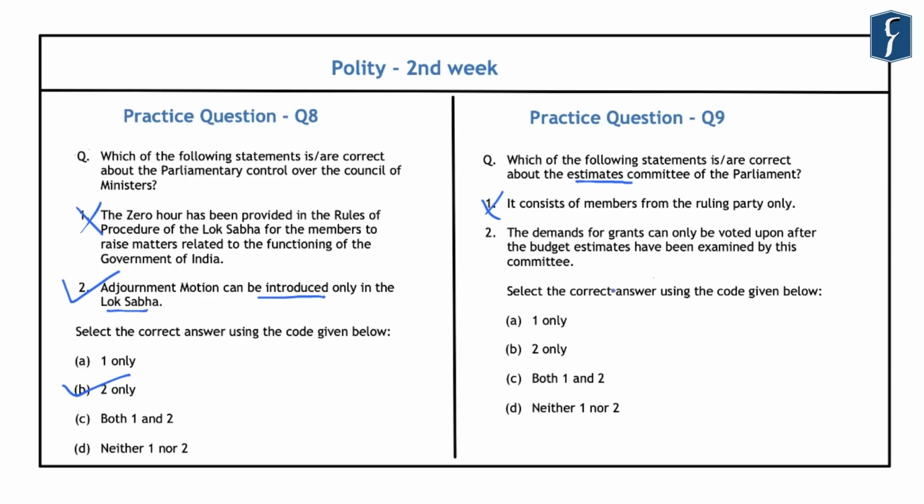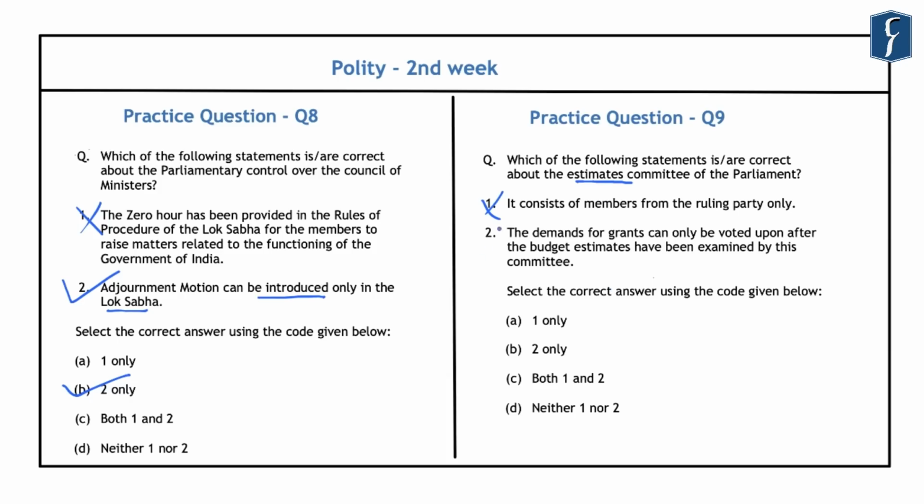And this demand becomes a grant only after it has been duly voted by the Parliament. And regarding this demands for grants, there is no condition that it has to be first examined by the Estimates Committee. And thus the demands for grants may be voted upon despite the fact that the Estimates Committee has made no report. So in short, it examines the budget estimates only after they have been voted by the Parliament and not before that.